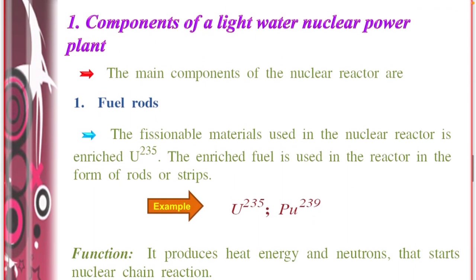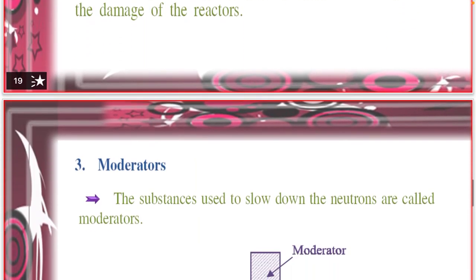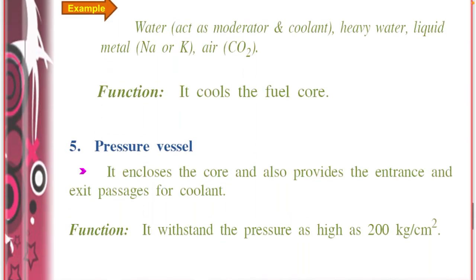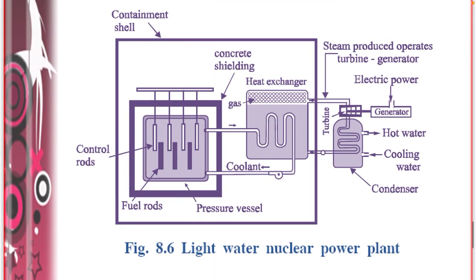What are all the components of a light water nuclear power plant? For this, we will go to the diagram of this light water nuclear power plant. The first part is the fuel rod, which is denoted as a strip in black color. Then the control rods, which are denoted as white rods in the reactor core.